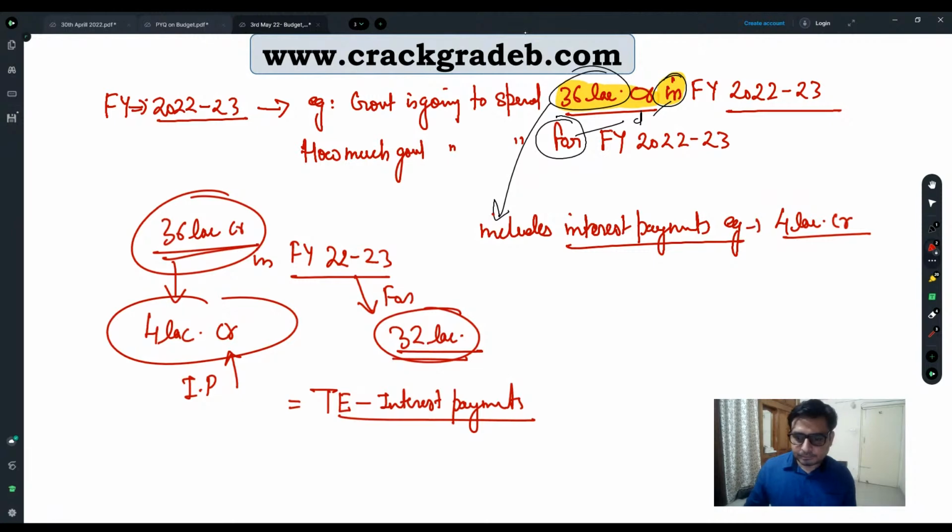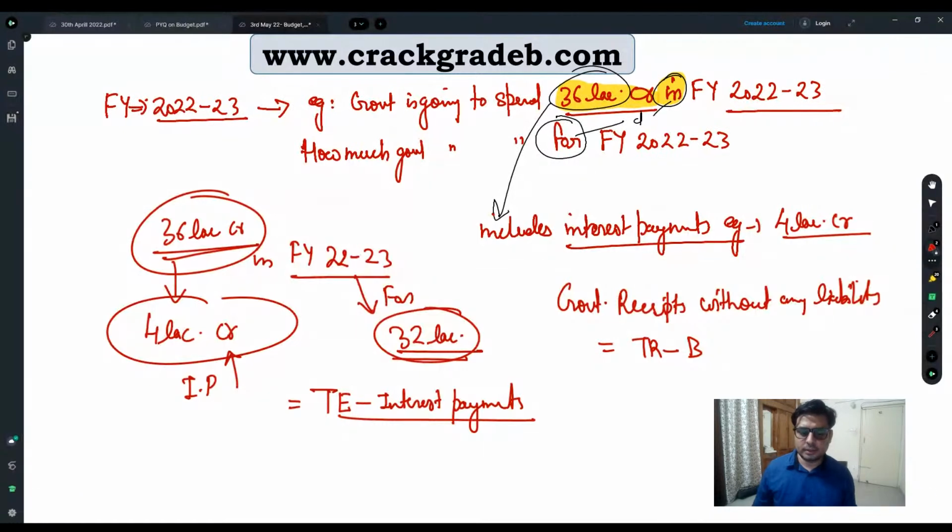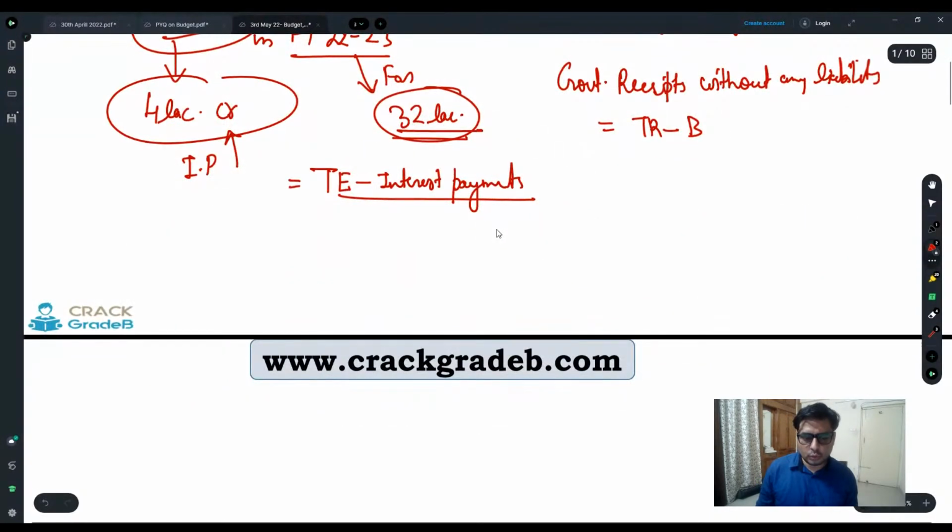So for that, government receipts without any liabilities are going to be TR minus B. So if we want to know the actual position of government in financial year 2022-2023, we do total expenditure minus interest payment, then total receipts minus borrowings.